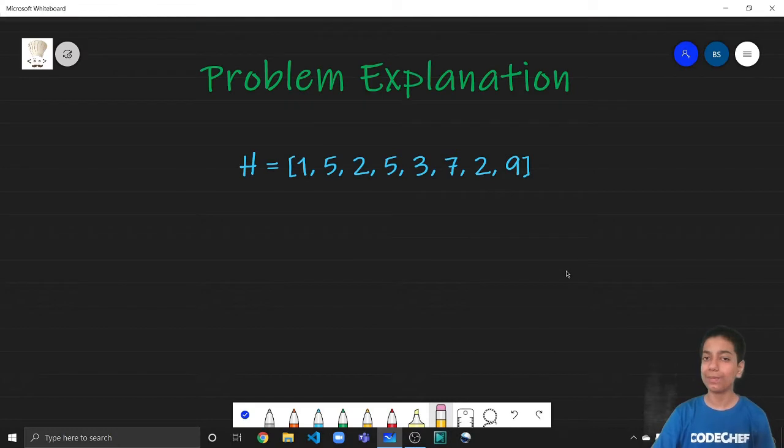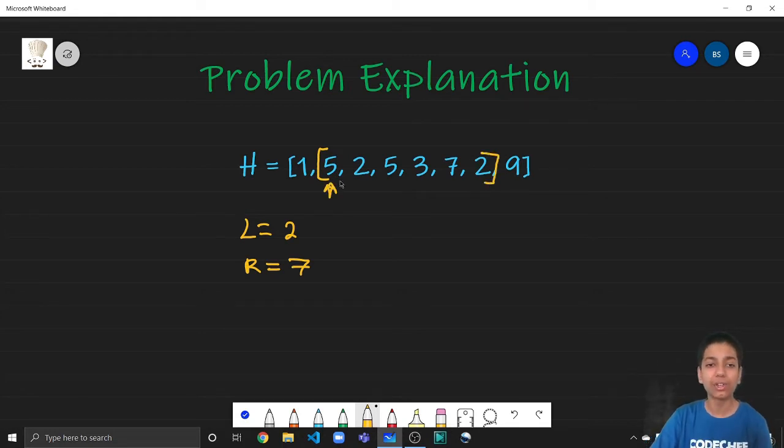So here we are with the problem statement, guys. In Chefland, there are n mountains where each mountain has a height associated with it and the mountains are arranged in a line. So you can say that if this is the heights array H, these are the heights of the mountains, right? Now Chef visits these mountains in a very peculiar order. So you can say that if L and R we are given are 2 and 7, these are the two bounds that we will be given in each query. So let's say we took L equal to 2 and R equal to 7. So this will basically be the bounds.